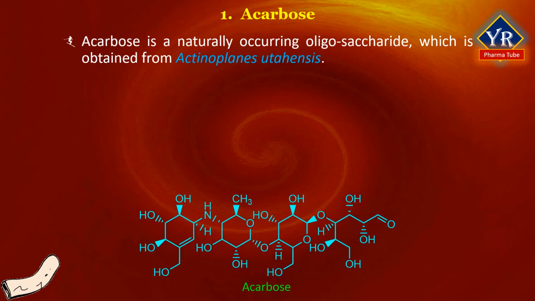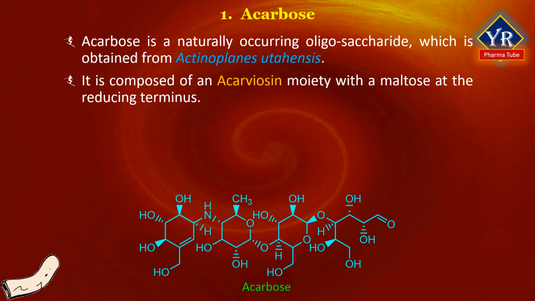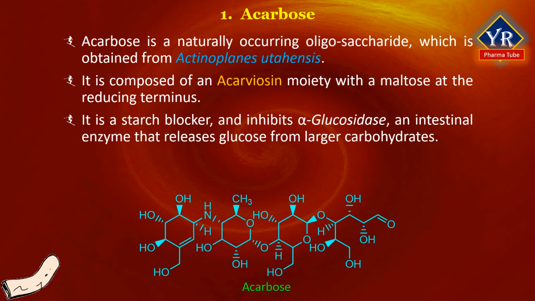Acarbose is a naturally occurring oligosaccharide, specifically a tetrasaccharide, which is obtained from the microorganism Actinoplanes utahensis. It is composed of an acarviosin moiety with a maltose at the reducing terminus. It is a starch blocker and inhibits alpha glucosidase, an intestinal enzyme that releases glucose from larger carbohydrates. It is a white to off-white powder that is soluble in water and has a pKa of 5.1.